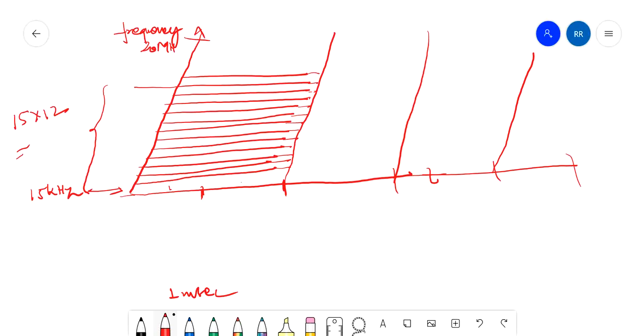One slot has 7 OFDM symbols, as I told in my last lecture. 1 2 3 4 5 6 7, right? The other slot also has 7 symbols, 1 2 3 4 5 6 7. So this is one slot. The subframe has 14 OFDM symbols.